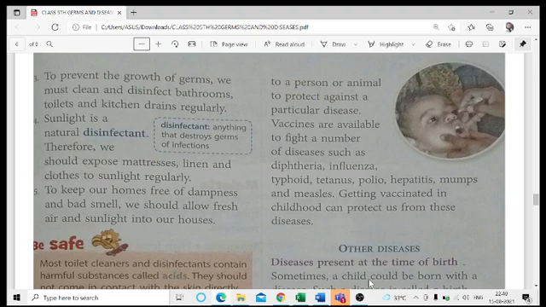The next we have here is, to keep our homes free from dampness and bad smell, we should allow fresh air and sunlight to enter into our houses. Now, when we are talking about being free of dampness and bad smell, the dampness is actually seepage, that is water moisture which comes on our walls, as a result of which the paints and everything start coming out. So that is what we are talking about.